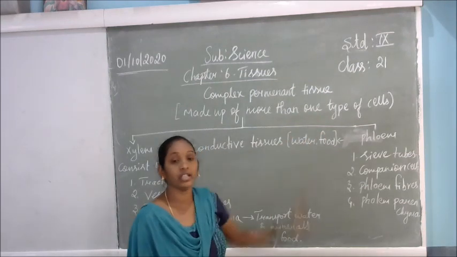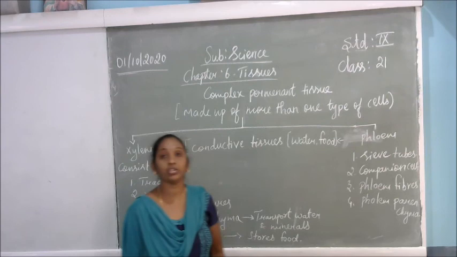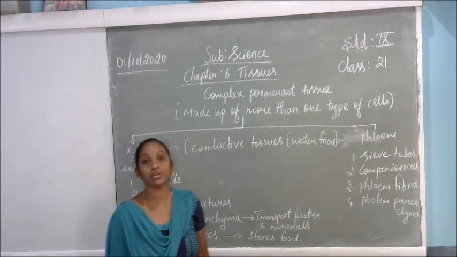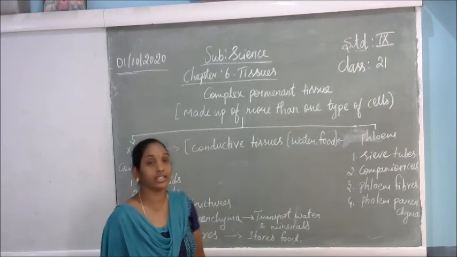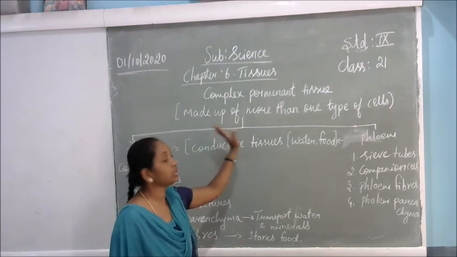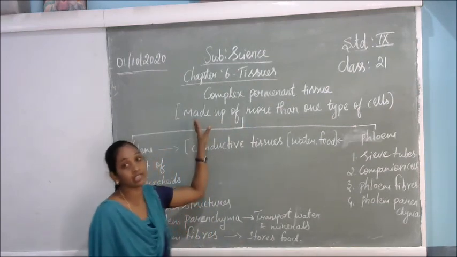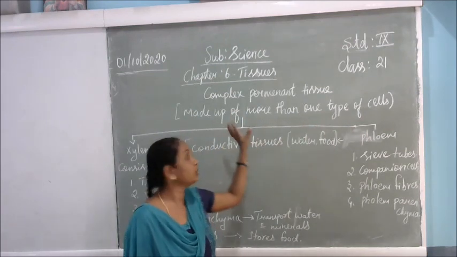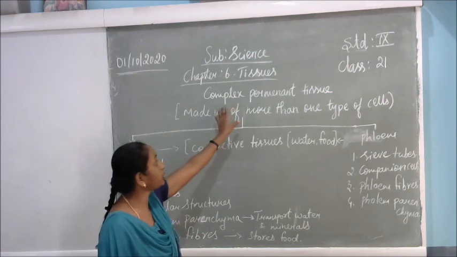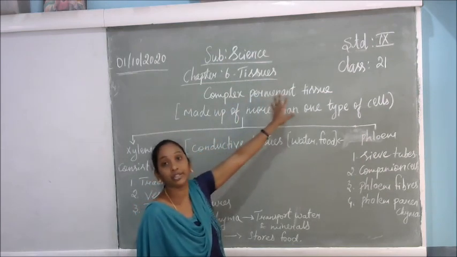Class 21. In the previous class we discussed the tissues: plant tissues and the types of plant tissues. In the plant tissues, we discussed the meristematic tissues. So in this class we will discuss the complex permanent tissues.